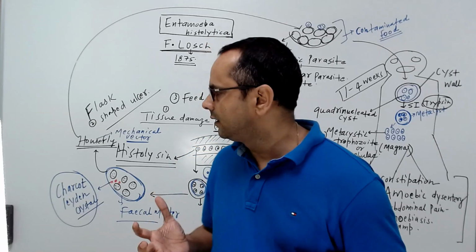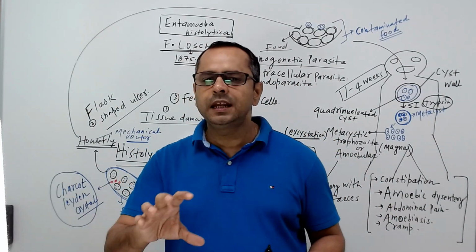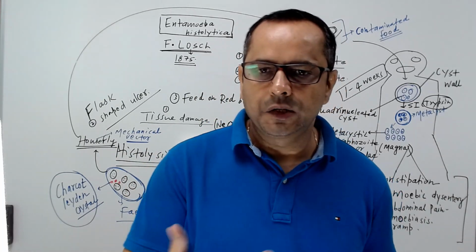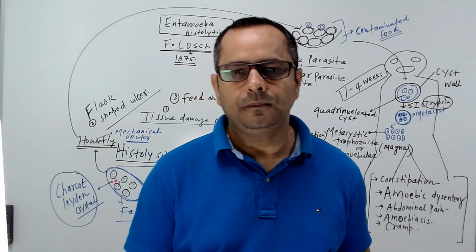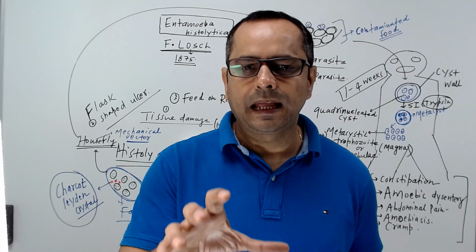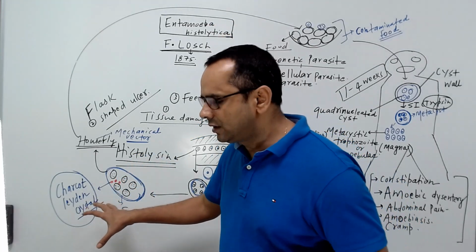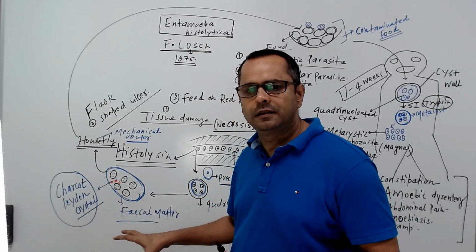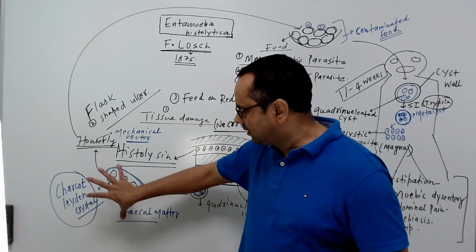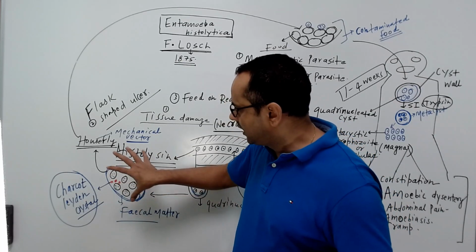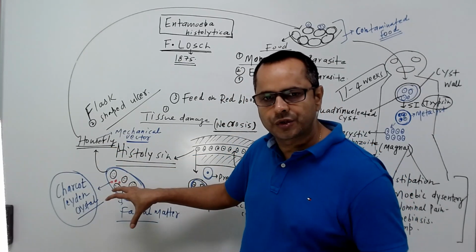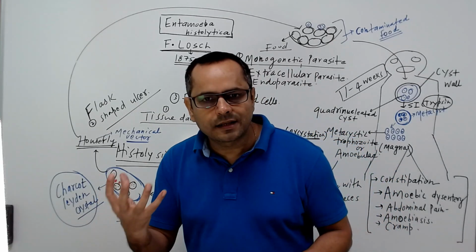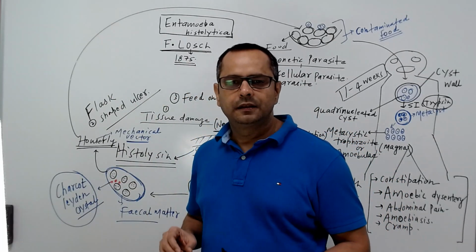In between, if any kind of mechanical vector, those that are very much coprophagous, like housefly or cockroach, feeds on that fecal matter and takes that quadrinucleated cyst on their legs, what happens?